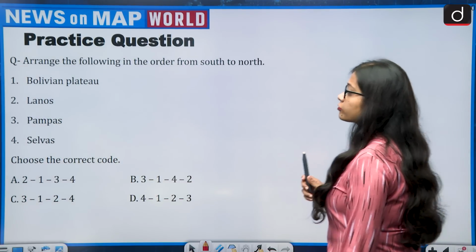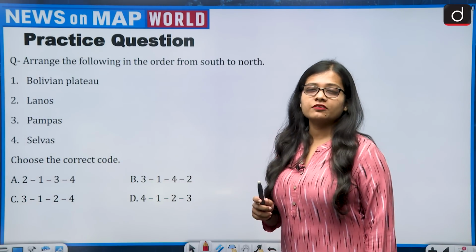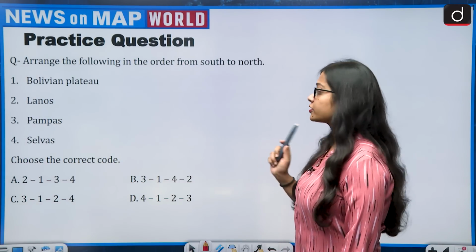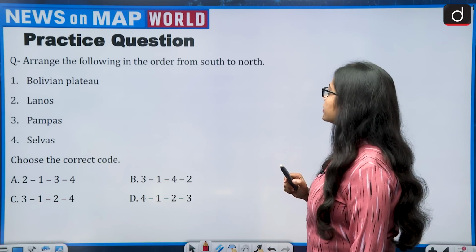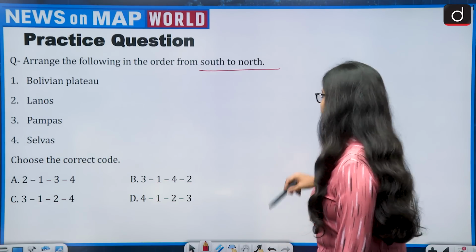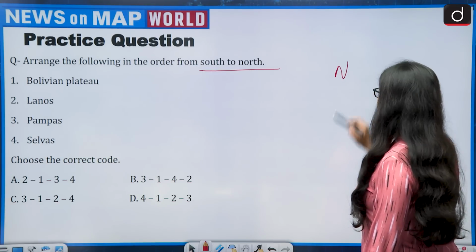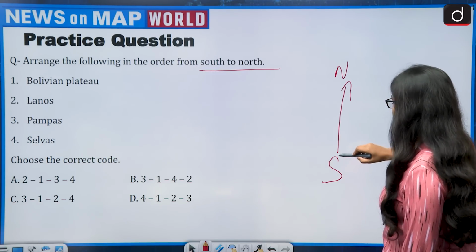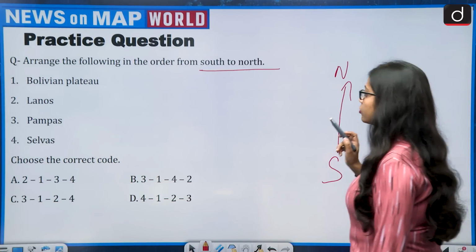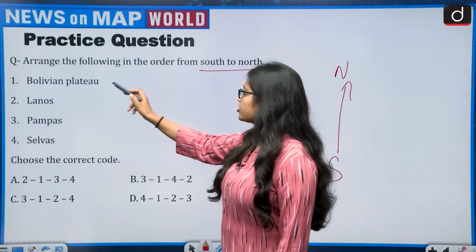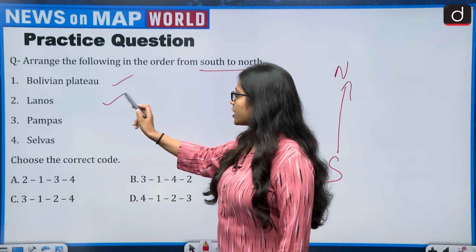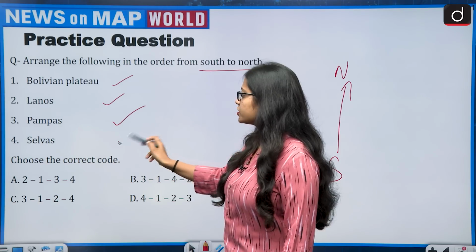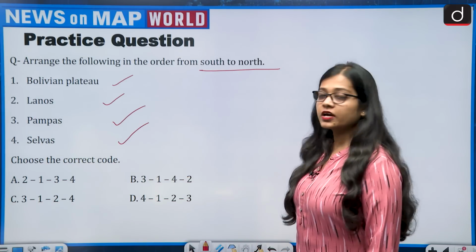And this is the practice question. You people need to tell me the answer in the comment section. The question says, arrange the following in the order from south to north. If we look at the location, this is north, this is south, and you have to go from south to north, that is from downward to upward. First is Bolivian Plateau, second is Llanos, third is Pampas, fourth is Selvas, and you have to choose the correct code.